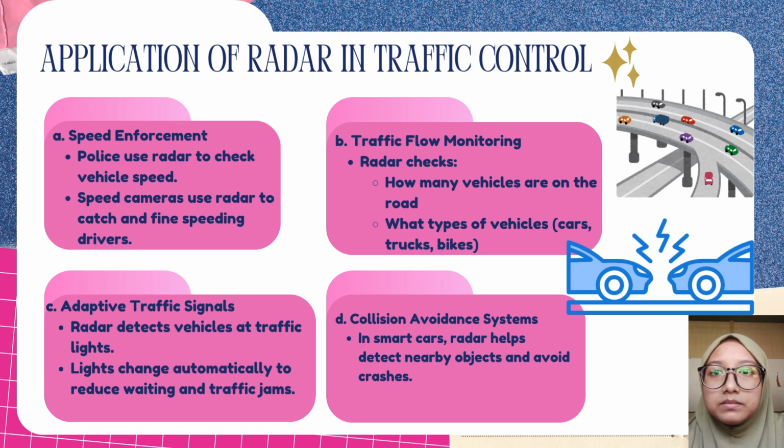Then we have adaptive traffic signals. The radar system plays a crucial role in intelligent traffic signal control by detecting the presence and movement of vehicles at intersections. Radar allows traffic lights to adjust their timing automatically. This dynamic adjustment helps reduce traffic congestion, minimize waiting time, and improve overall traffic efficiency.